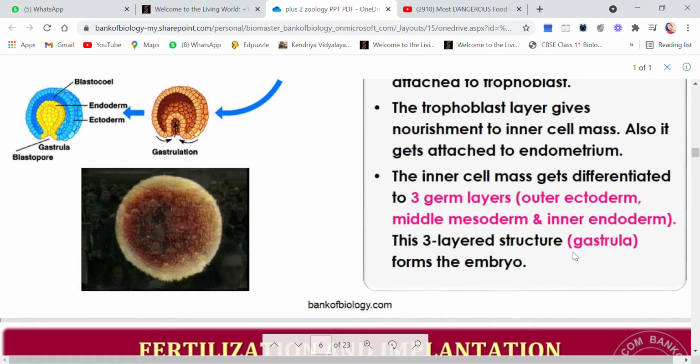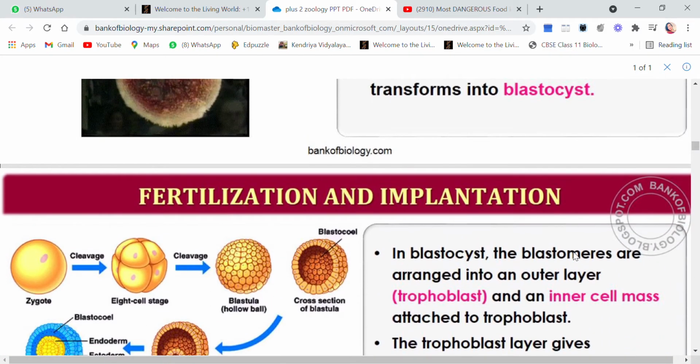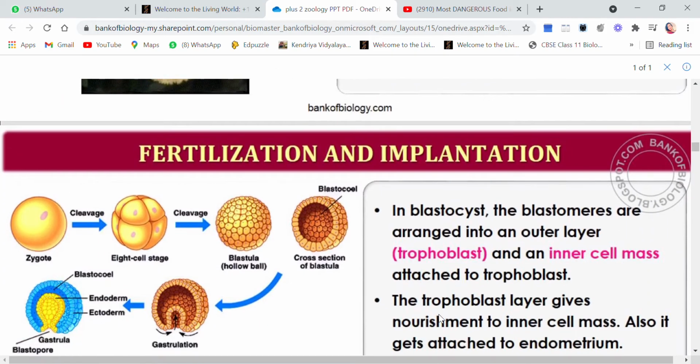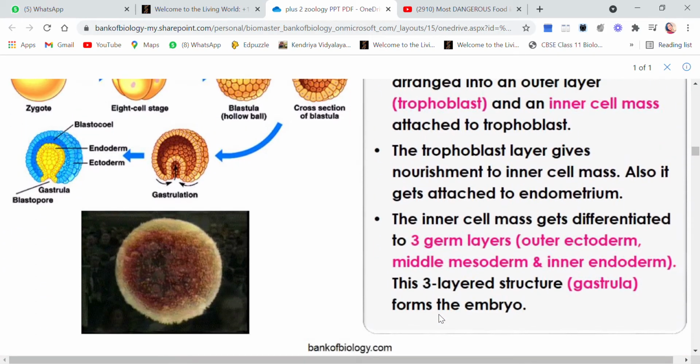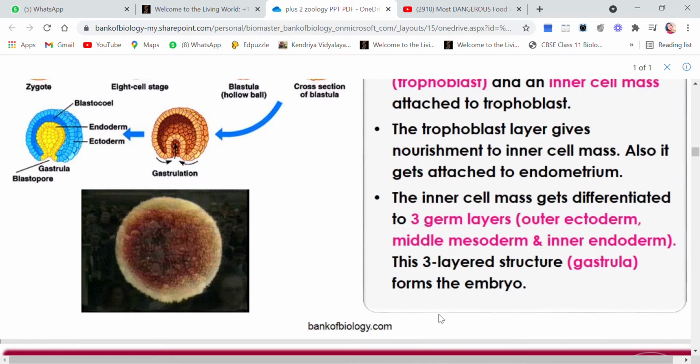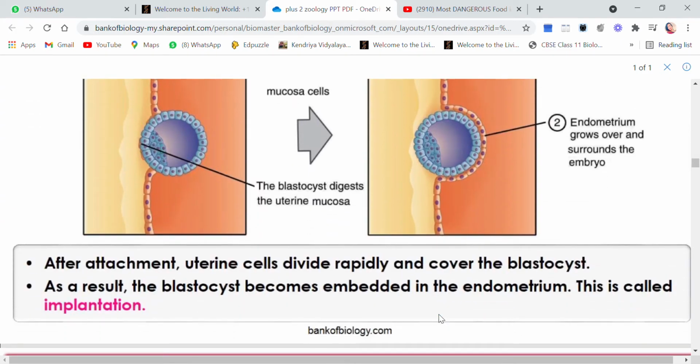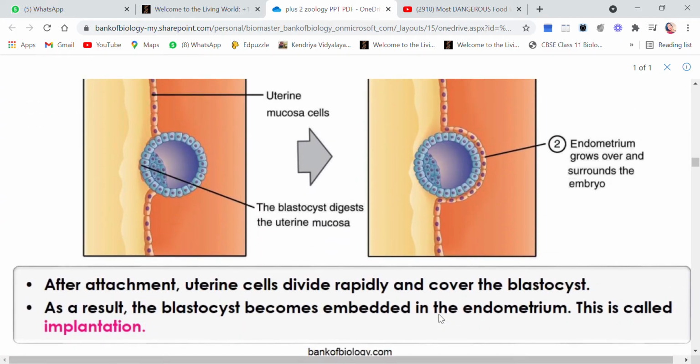When the structure is three-layered, it is called gastrula. So you have understood which stage we call blastula. This was the stage when we call it blastula. Now, next is the stage when the inner cell mass has been differentiated. We call it gastrula. These are the different forms of embryo.